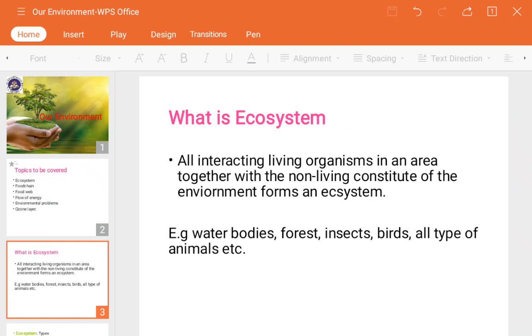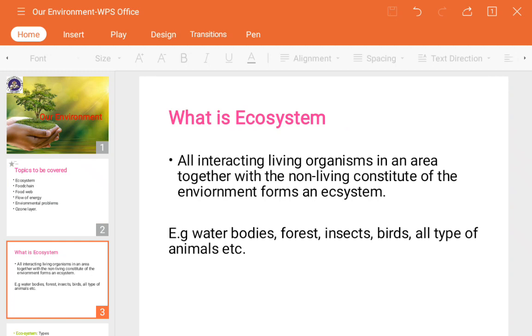Now, which are the things which come under the ecosystem? For example, water bodies, forest, insects, birds, all types of animals. Water bodies consist of all the water sources like pond, river, lake, well, sea, ocean. Forest consists of many varieties of plants. Numerous insects are present in nature.